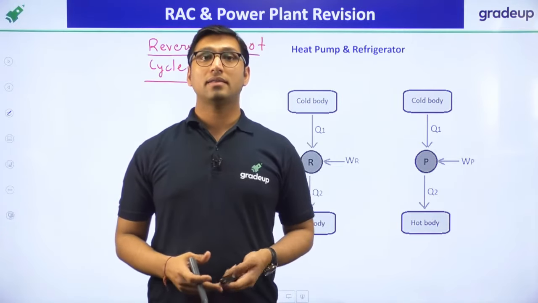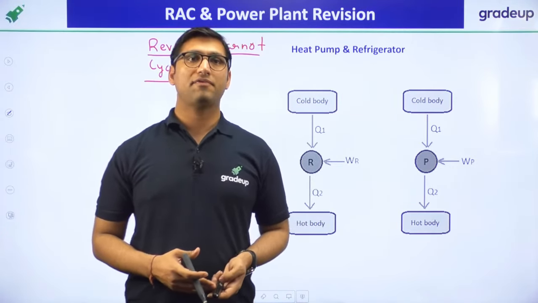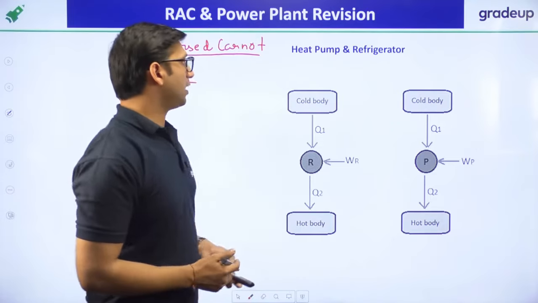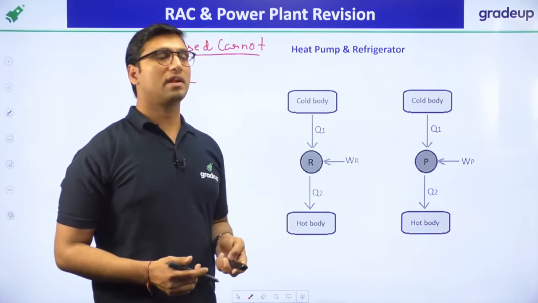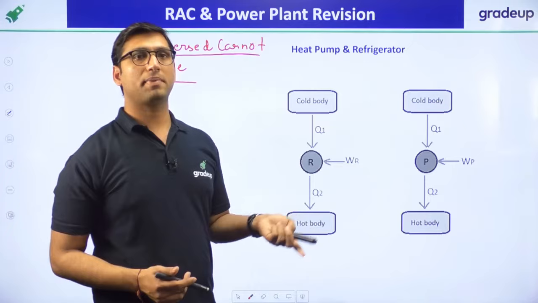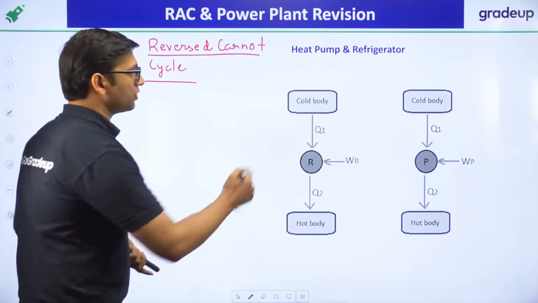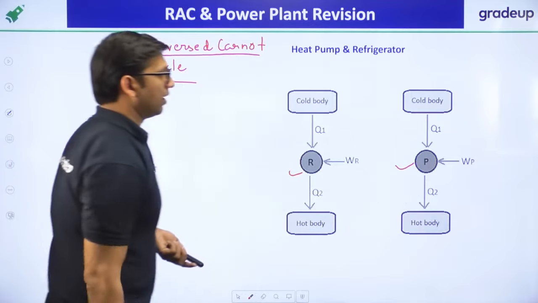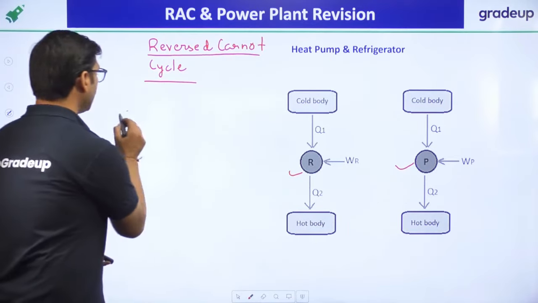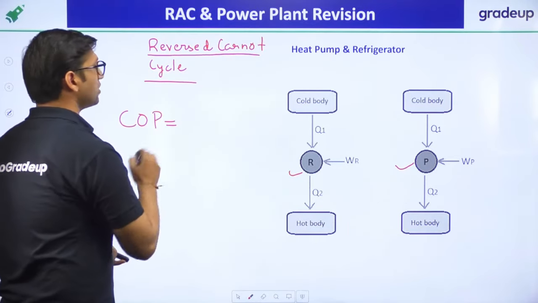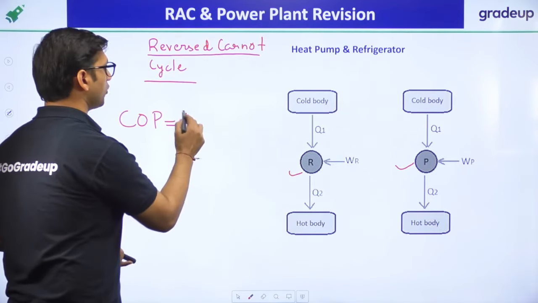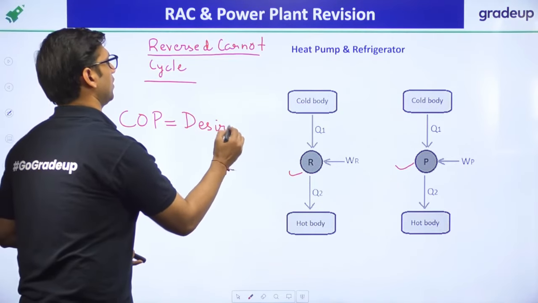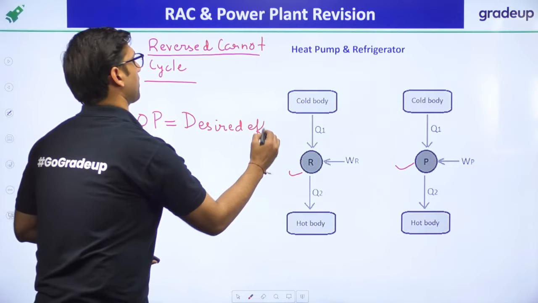So under heat pump and refrigerator, if you see the application, there are basically two applications, heat pump and refrigerator. Suppose this is a refrigerator and this is a heat pump. Okay. Now what is the difference? The only thing you have to remember is that the coefficient of performance of a refrigerator and heat pump is equal to desired effect over work input.